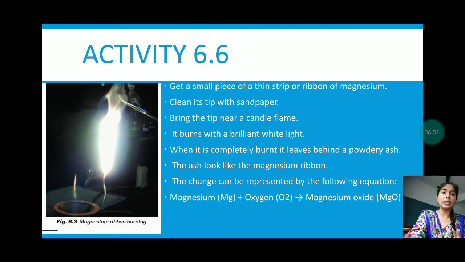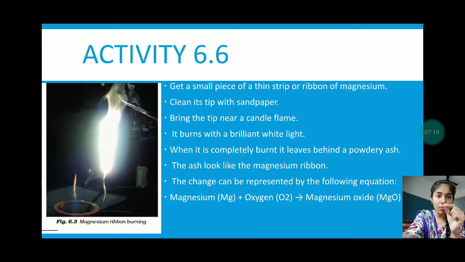Let us do one activity. Suppose we have taken a small piece of a thin strip or ribbon of magnesium. We are holding it with a sandpaper and cleaning its tip. We will clean it with the sandpaper, and then we will allow that tip to get on the flame.